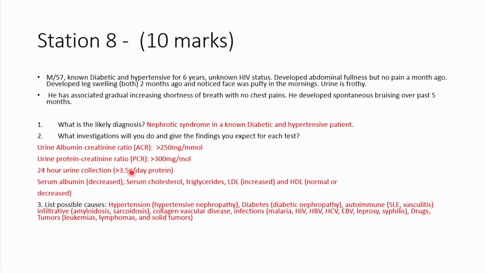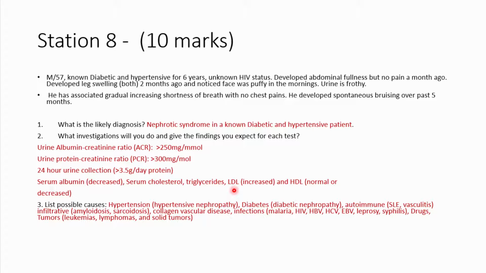You may also order for serum albumin, and of course it will be decreased because you're losing the proteins in the urine. You may order for serum cholesterol, you may order for triglycerides, you may order for LDLs, which will all be increased, and of course the HDLs, the high density lipoproteins, will be normal or reduced. Remember, these are the good lipids, these are the bad lipids.